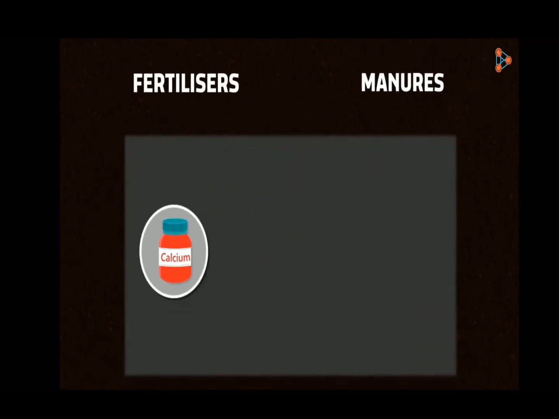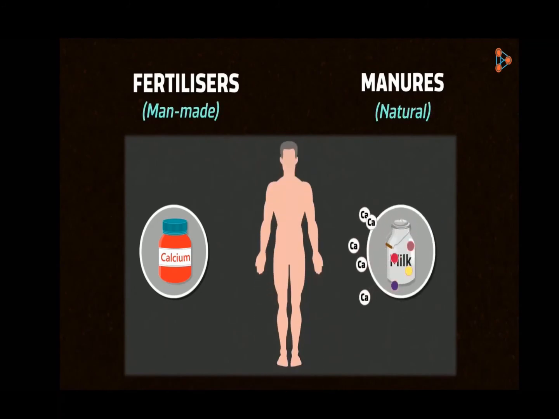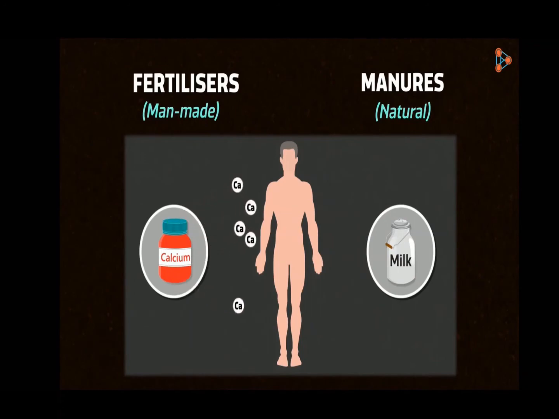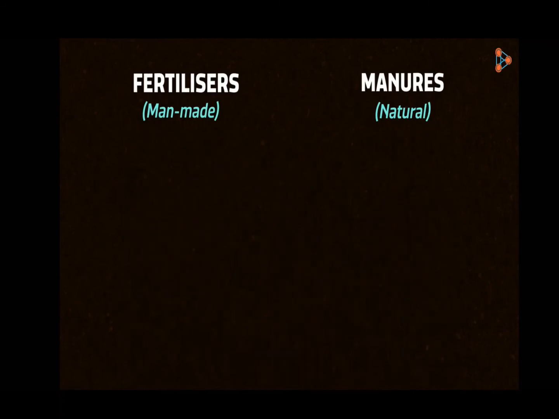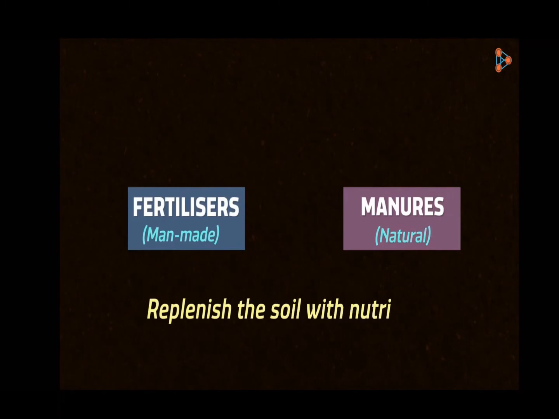They are like tablets of calcium, while manure would be milk. Milk is a natural way of providing your body with calcium and many other nutrients. Calcium tablets, on the other hand, provide only calcium. I'm sure that you now know the difference between manures and fertilizers. Do you know that there are other ways to replenish the soil with nutrients?